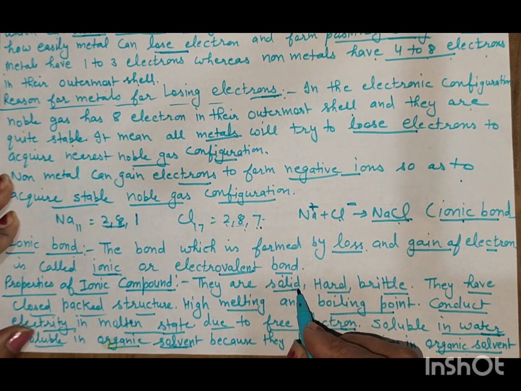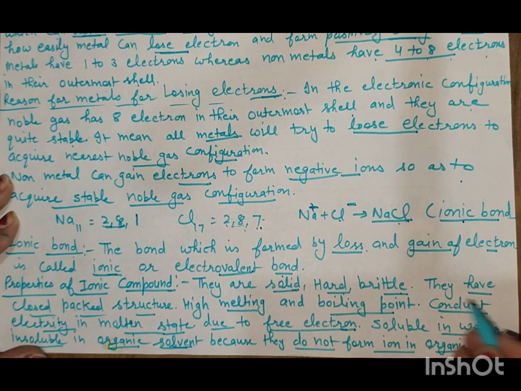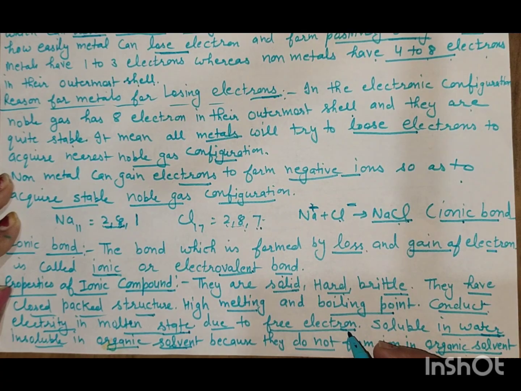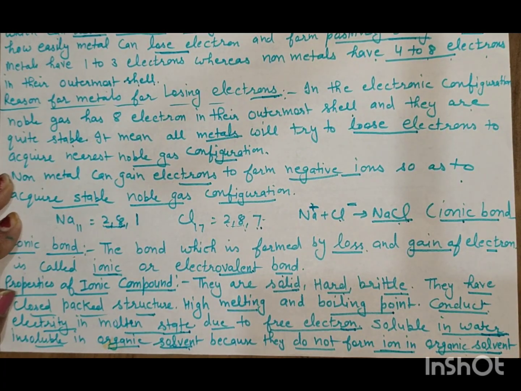They are solid, hard, brittle. They have closed pack structure, high melting and boiling point, conduct electricity in the molten state only, not in the solid state, because in the molten state free ions are there. They are soluble in water because they break down into the ion, but insoluble in the organic solvent because they do not form ion in the organic solvent.